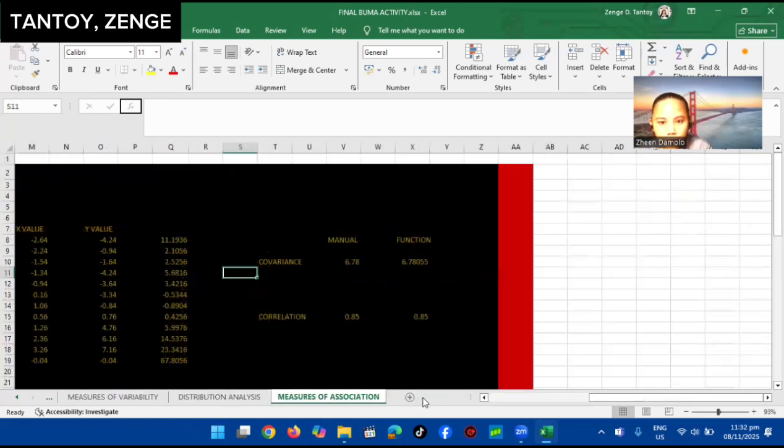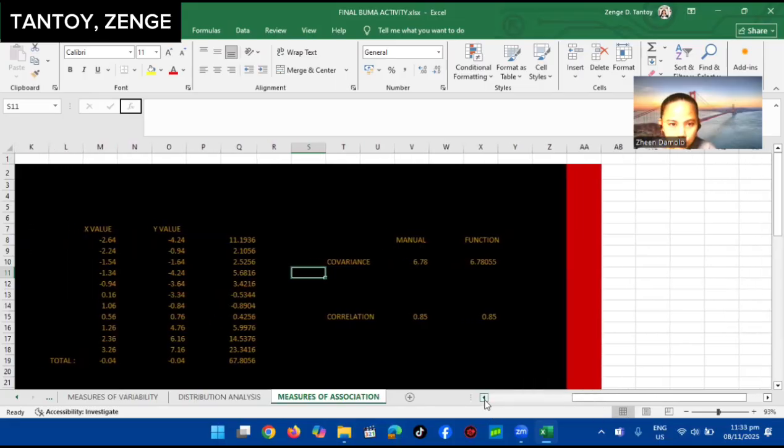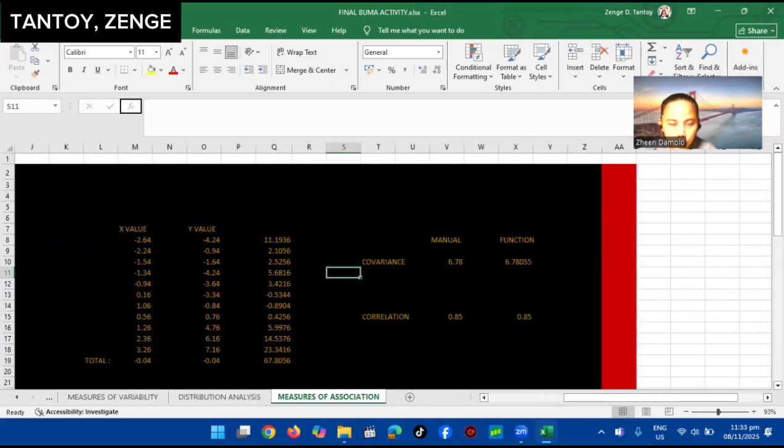Tapos dito sa measures of association, ito ang X value at Y value ang kailangan nating makuha. Para makuha ang X value, yung data mo, kailangan mong makuha yung average data ng export value mo.